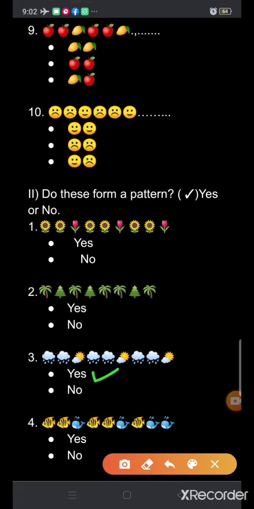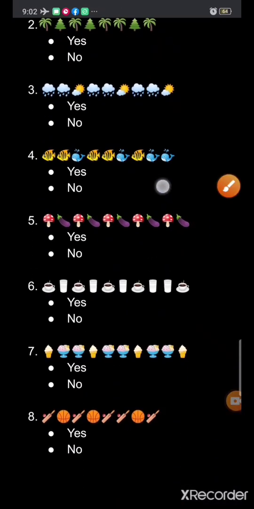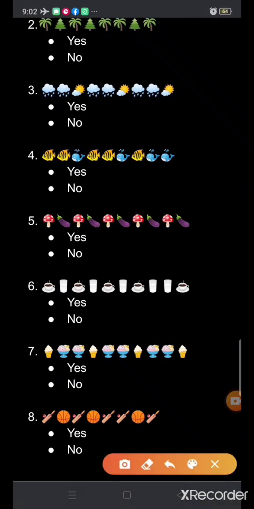Okay, now our fourth part is: two fishes are given here, and one whale, then again two fishes and one whale, then after the whale what is given here?